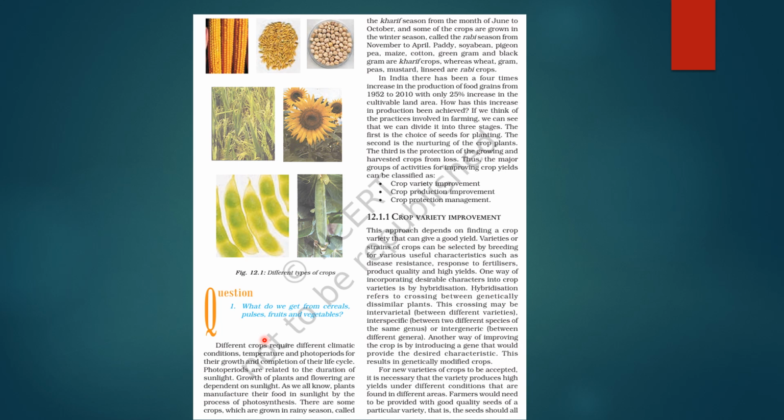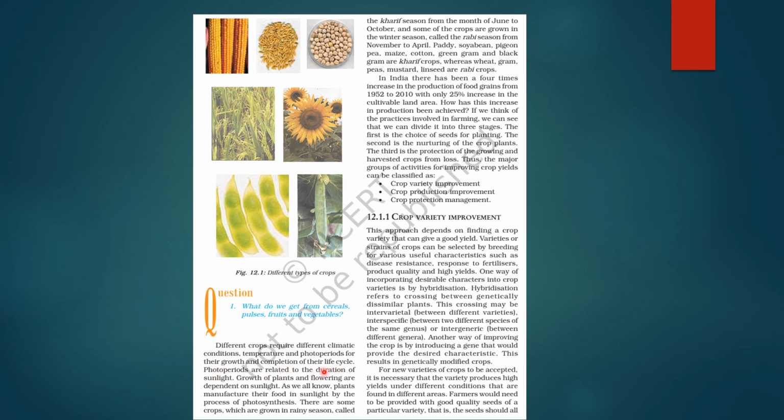Okay. Question arises, what do we get from cereals, pulses, fruits and vegetables? अभी हमने discuss किया, आप उसे point wise लिख सकते हो. Very important question. Next comes, different crops require different climatic conditions, temperature and photoperiods for their growth and completion of their life cycle.